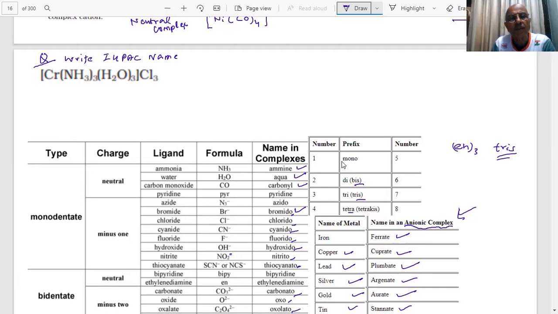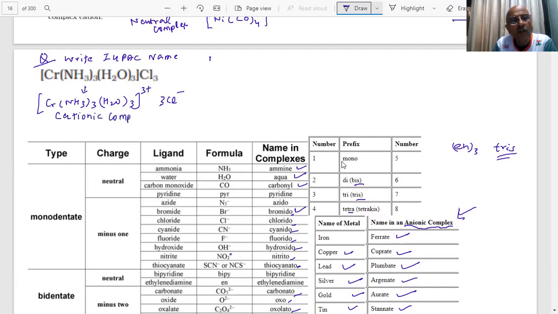First question. Is it a cationic complex, anionic complex, or a neutral complex? How will I know? If it dissociates, student, what will be formed? Cr(NH3)3(H2O)3. What will be the charge on the top of this, plus or minus? It will be plus, 3 plus. Therefore, it is a cationic complex.